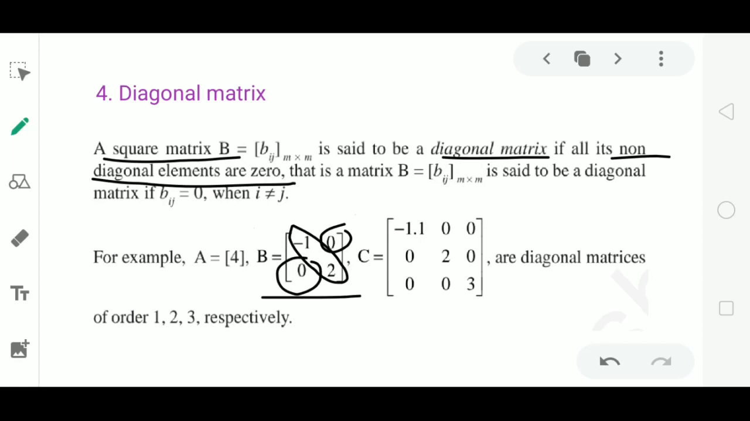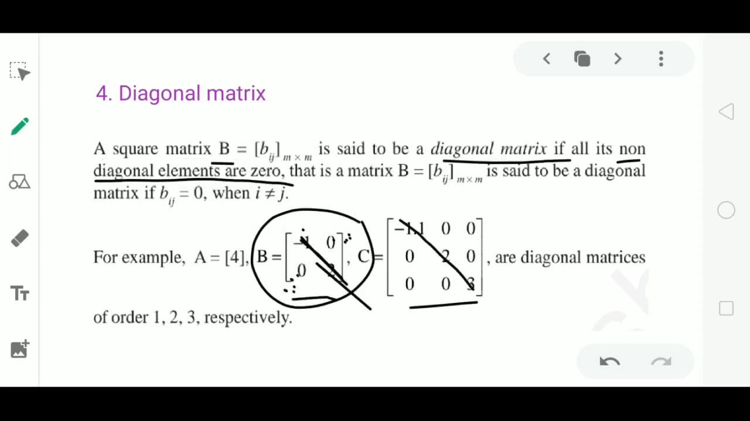As we know, in a matrix there is only one diagonal, that is from the top left to the bottom right corner, and 0 are the non-diagonal elements. This matrix satisfies the definition of a diagonal matrix, therefore it is a diagonal matrix. In the third example, the diagonal elements are -1.1, 2 and 3. The remaining non-diagonal elements are all 0. Hence, it is a diagonal matrix.